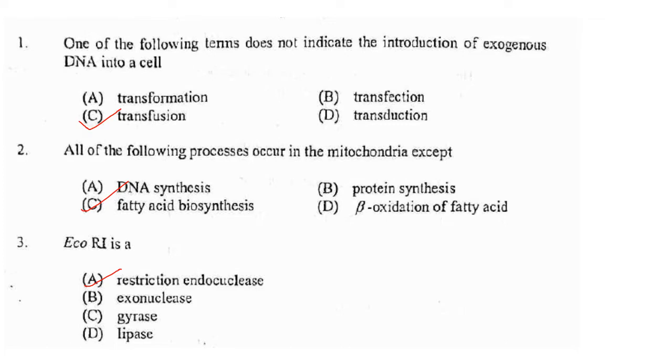Coming to the first question, which one of the following terms does not indicate the introduction of exogenous DNA into a cell? Transformation, transfection, transfusion, transduction. Transformation, transfection and transduction are ways of introducing exogenous DNA into a bacterial cell. Transformation can be used for animal and plant cells as well. But transfusion does not introduce any exogenous DNA into a cell.